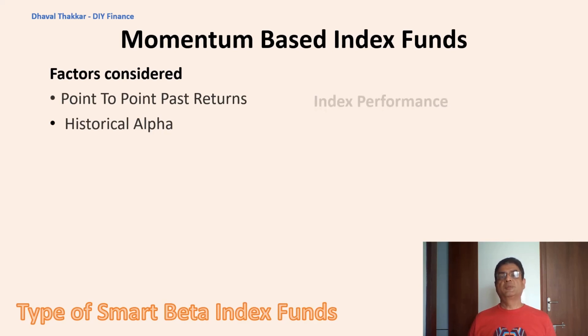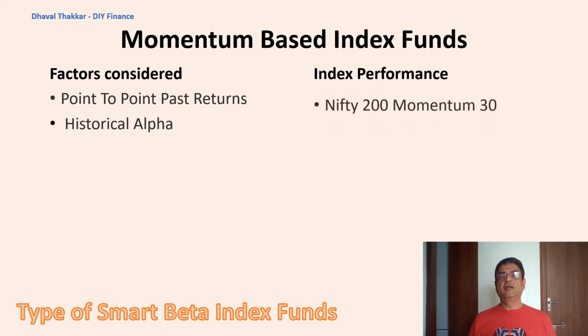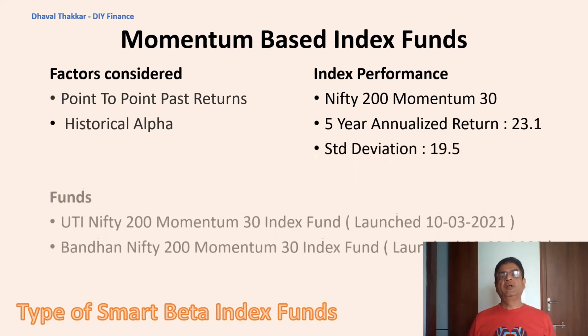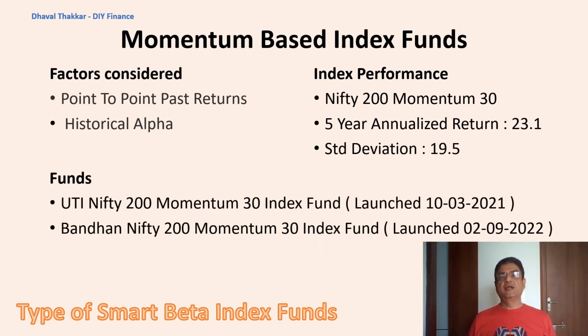Now let's check the performance of Nifty 200 Momentum 30 Index. The index has performed quite well and has given an annualized return of more than 23% over a 5-year time horizon with a standard deviation of 19.5%. Bandhan and UTI fund houses have index funds tracking this index and have launched funds since September 2022 and March 2021 respectively.